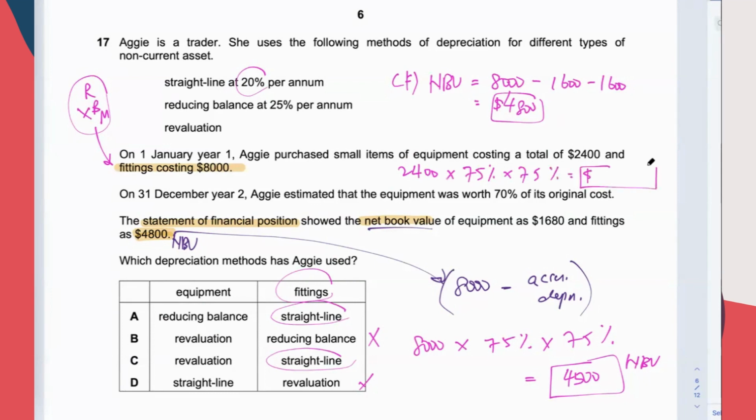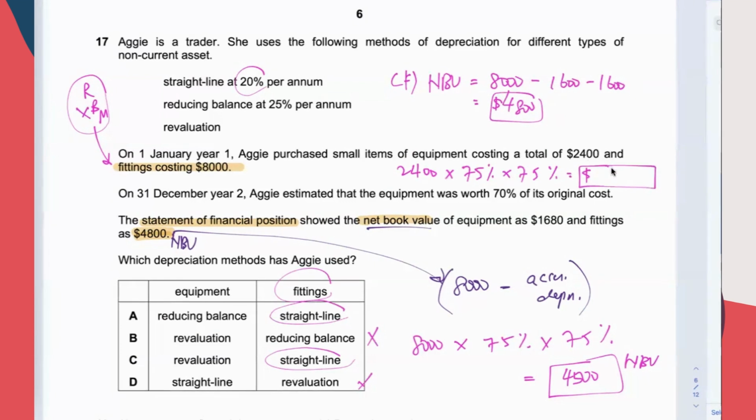If I can get 1,680, that means A is the answer.